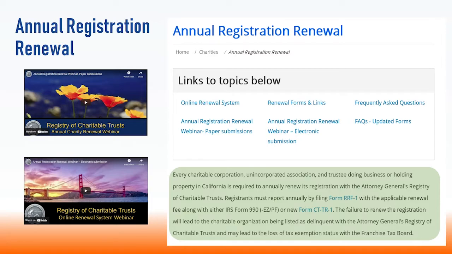This section provides all of the forms, instructions, and resources that will assist a newly formed charity with completing their annual reporting submission package. In addition to standard resources, this section also provides access and usage instructions on how to utilize the registry's online renewal system. This option can be an efficient and quick submission option.